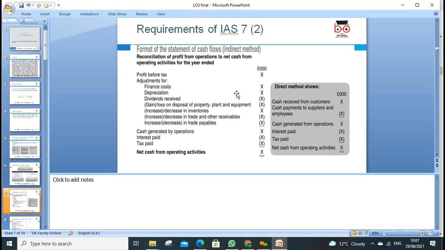If the trade receivables increase, it means the cash not received is a negative effect. And the trade payable, if we paid off, it means the negative effect on the cash. Payable increase, positive effect. If the payable decreases, because my liability decreases, why does my liability decrease? Because I paid off. My cash position will be down. So that's the way we can look around. Then we can say cash generated by operation.